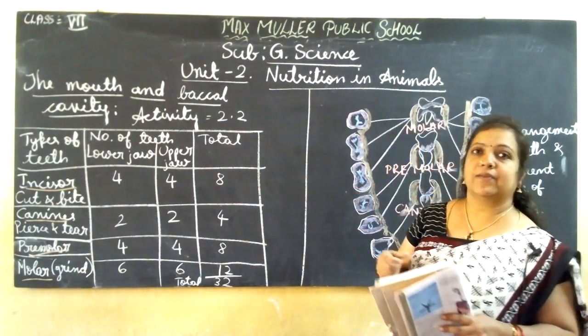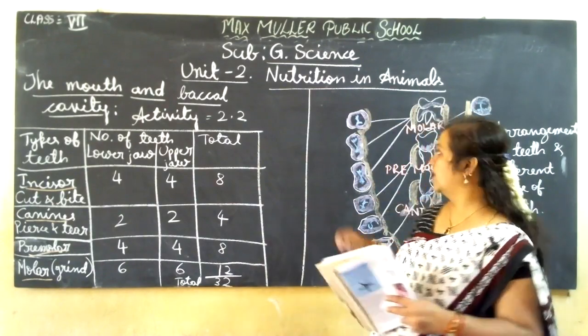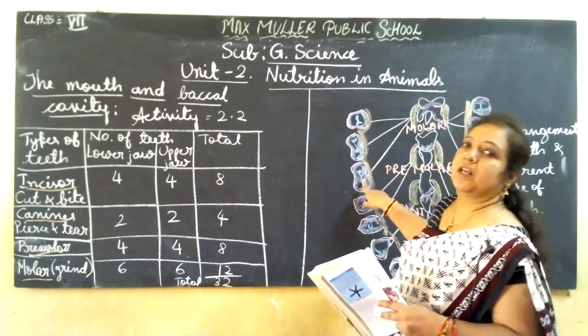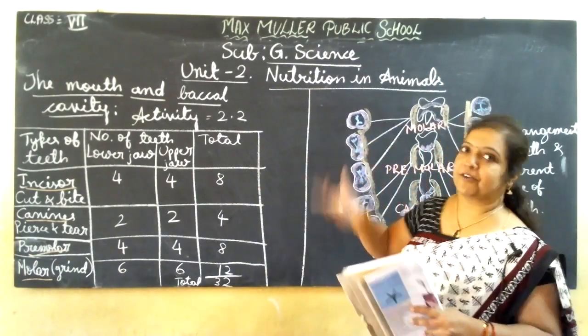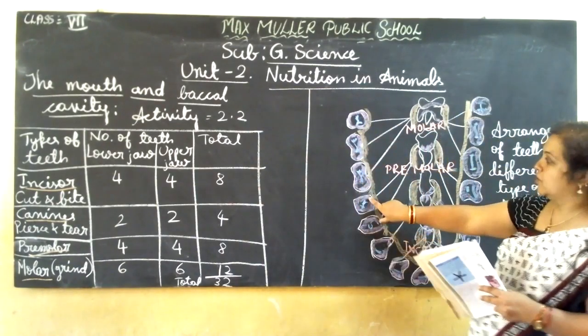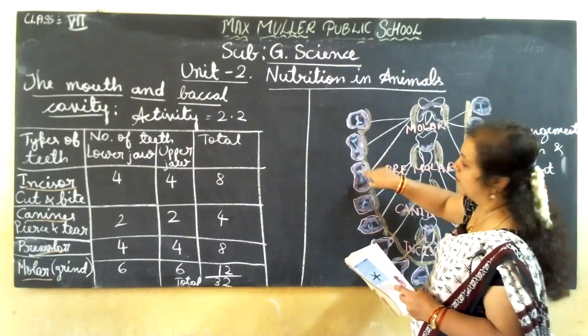Like that, our food we make into paste by using these molars. There are 3 premolars and 3 molars present at the back. Here these 2 are molars, the remaining 3 are premolars.